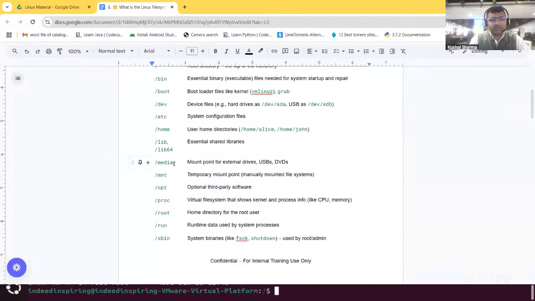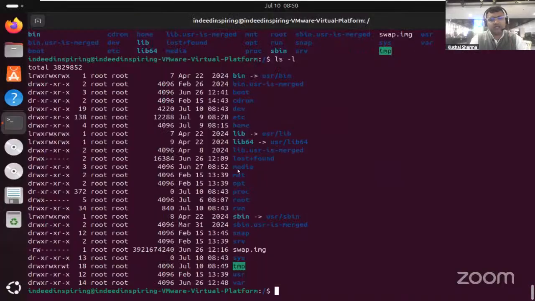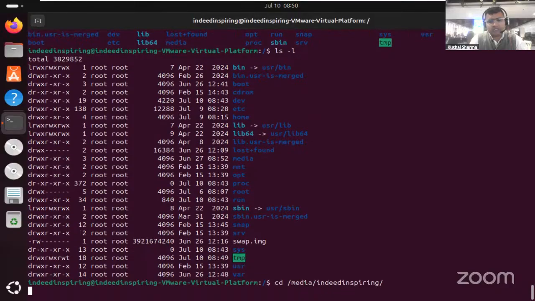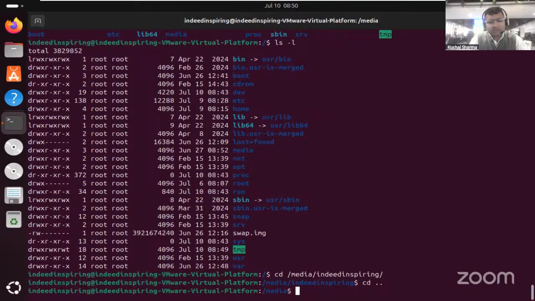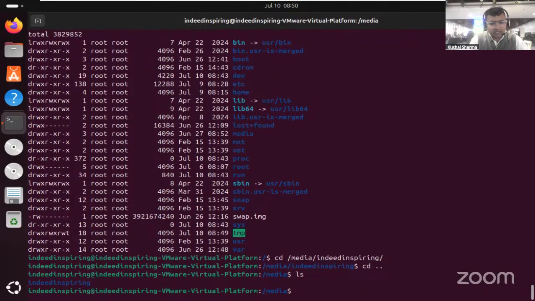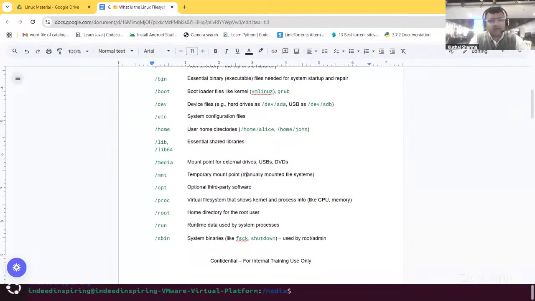Then we have slash media, the mount point for external devices. So that is another mount point. Let's have cd slash media. Okay, fine. cd dot dot. So here you can see that this is the media folder, and inside it we can have devices like USBs, DVDs, where possibly media is present.